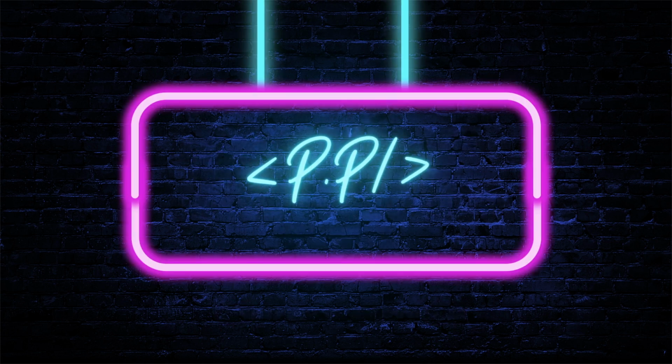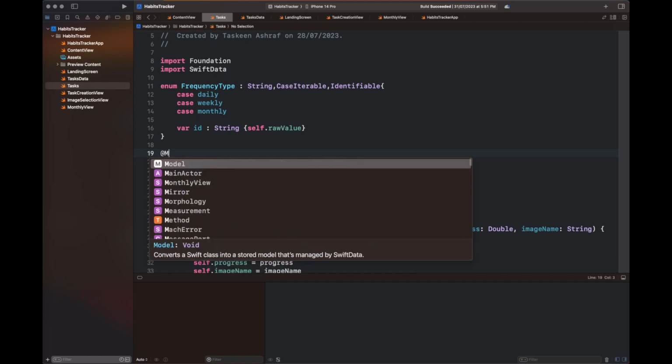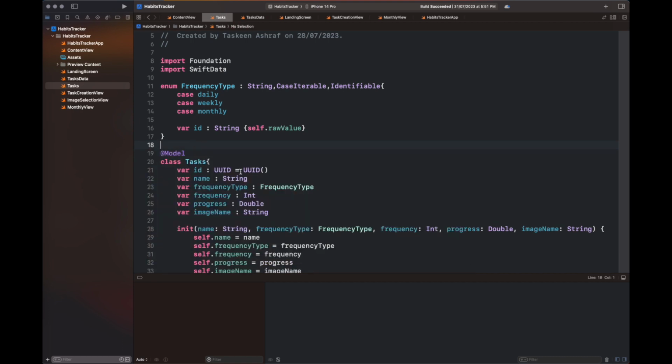In this video, I'm going to show you how to add notifications to your tasks and interact with them, and update the progress of each of the tasks on the UI. So let's get started. Here I'm updating the tasks file.